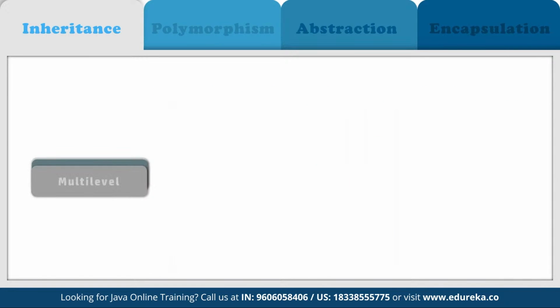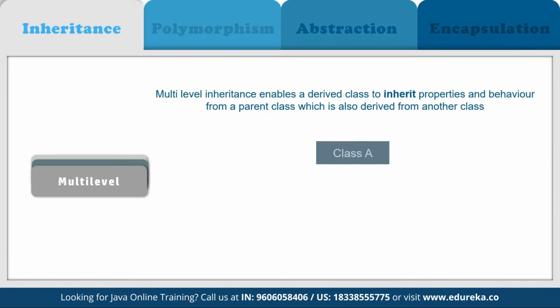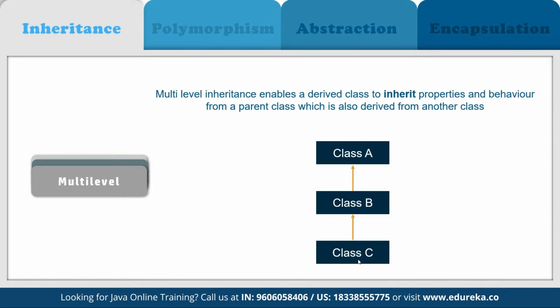In the same way, we have multi-level inheritance. In multi-level inheritance, a class is derived from a class which is also derived from another class. For example, class C is inheriting from class B, and class B is inheriting from class A. That means class C is going to inherit every property defined in class B as well as in class A, because class B itself is inheriting from class A. So whatever is in class B, that means class B components plus the components of class A, are going to be inherited by class C. This type of inheritance is called multi-level inheritance.